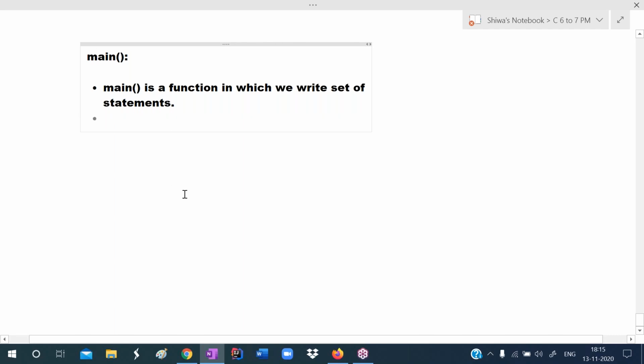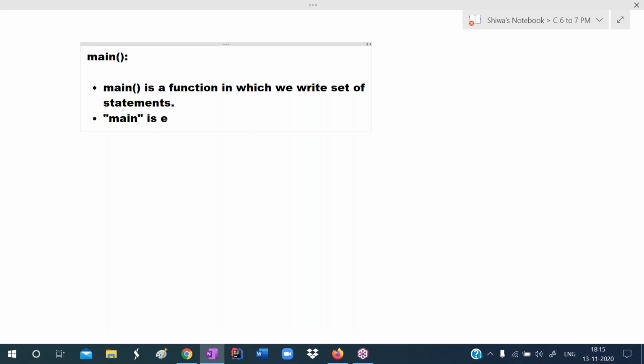So main is a function in which we write some set of statements. And this main is the entry point of the program. Every program execution starts from main only. So I'm calling this main as the entry point.